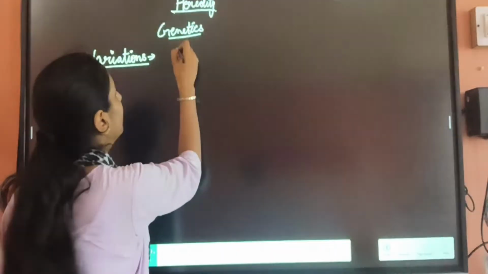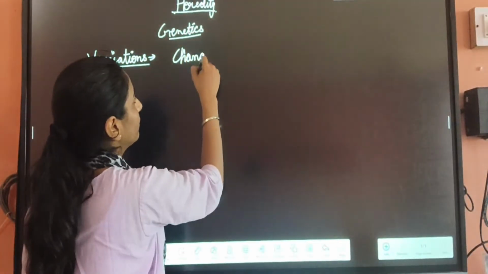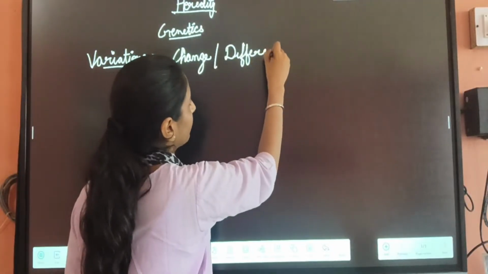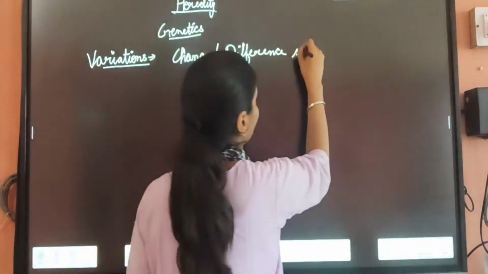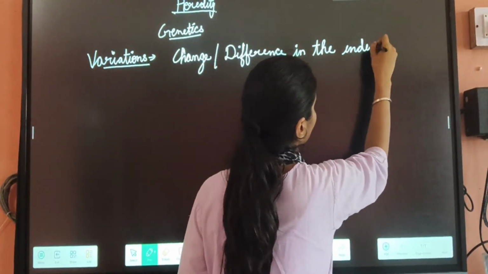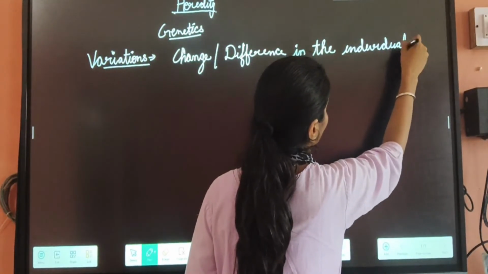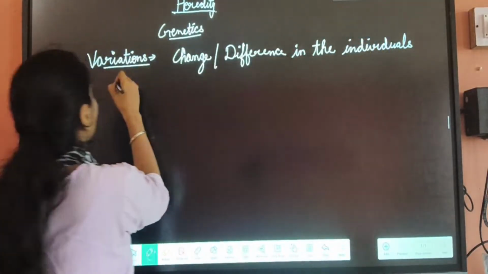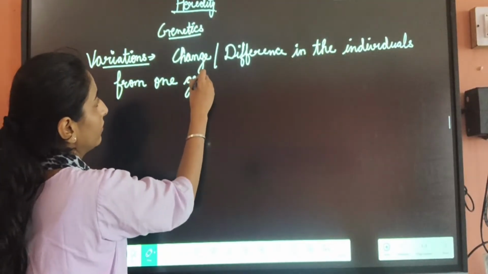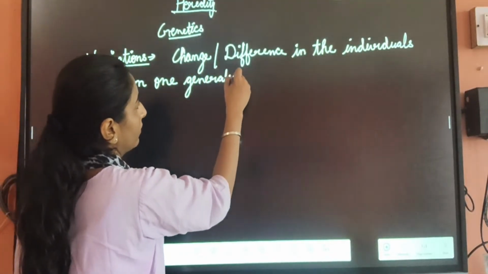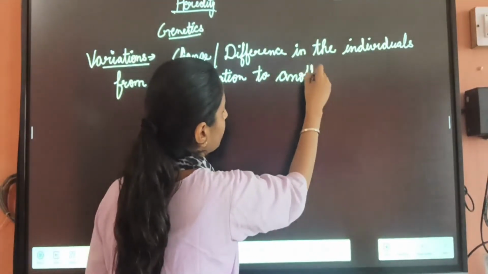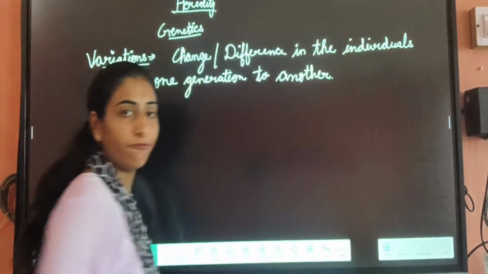Variations means changes, or you can say differences in the individual from one generation to another. That is known as variation.